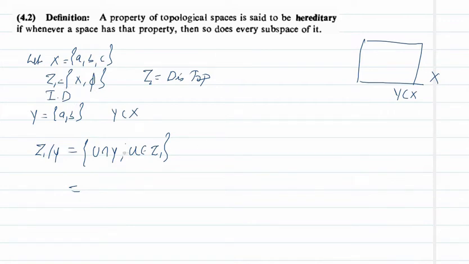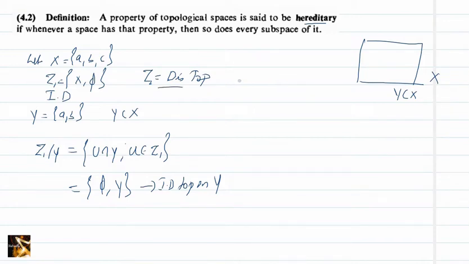So intersecting them with Y, we will get phi and Y. So this is also the indiscrete topology on the set Y. So being indiscrete is a hereditary property. Whenever the space X has that property, so does every subspace of it.